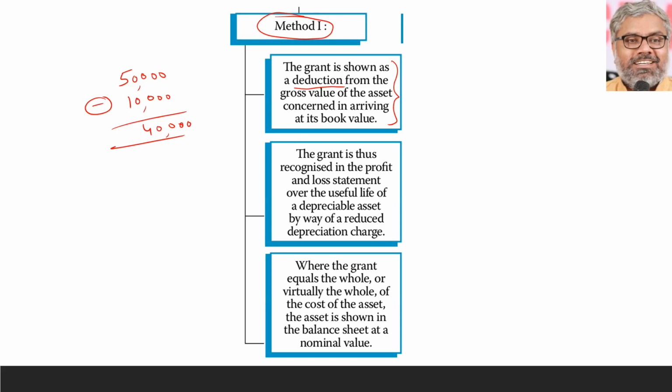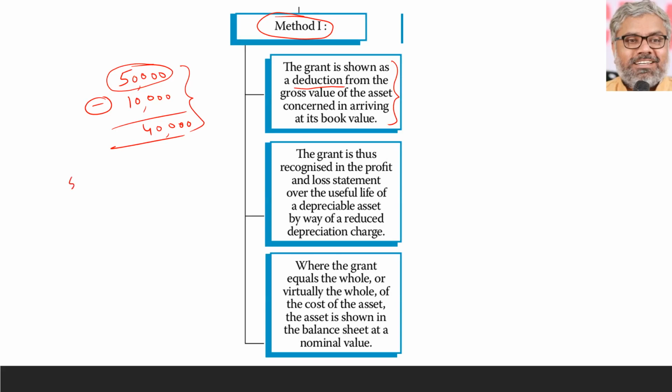Then, what is the impact of this? Because of this, what happened? If you observe, the depreciation amount over the life of the asset has reduced, isn't it? Otherwise, without this grant, normally the asset should have been depreciated on 50,000 rupees. Let us say, just for example, 10 years is the life of this asset.